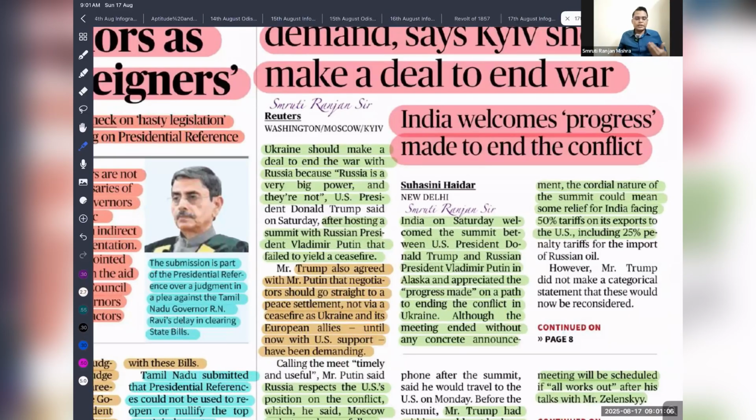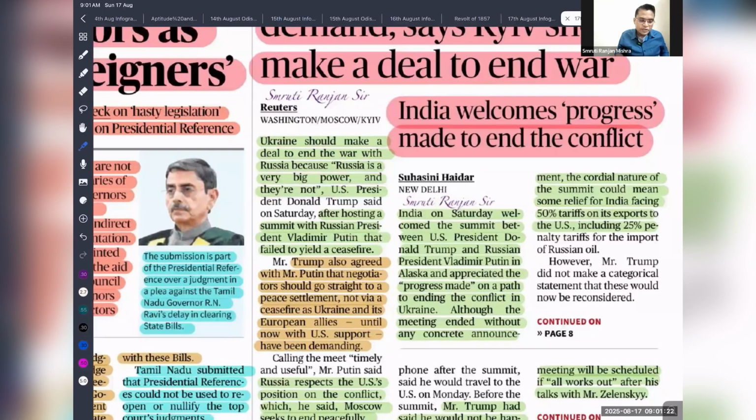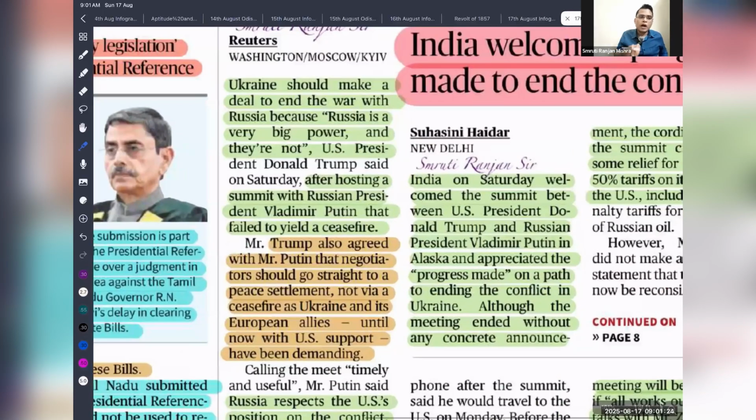So in that summit, Donald Trump dropped the ceasefire. Rather, he is talking about a comprehensive deal to end the war between Russia and Ukraine. So Ukraine should make a deal to end the war with Russia, because Russia is a very big power and they are not. So that means it is the responsibility of the small power to cooperate with the big power.